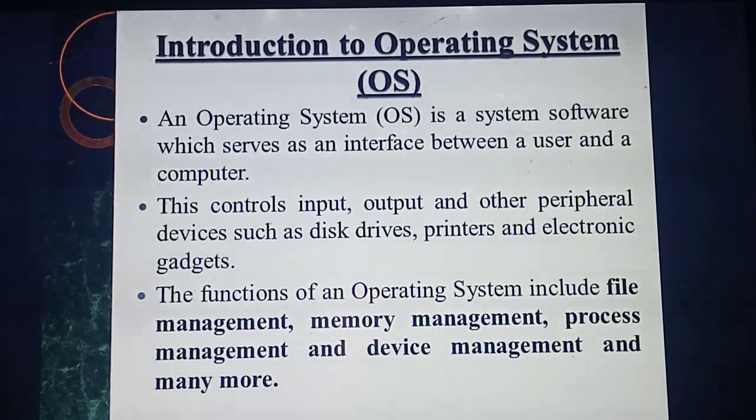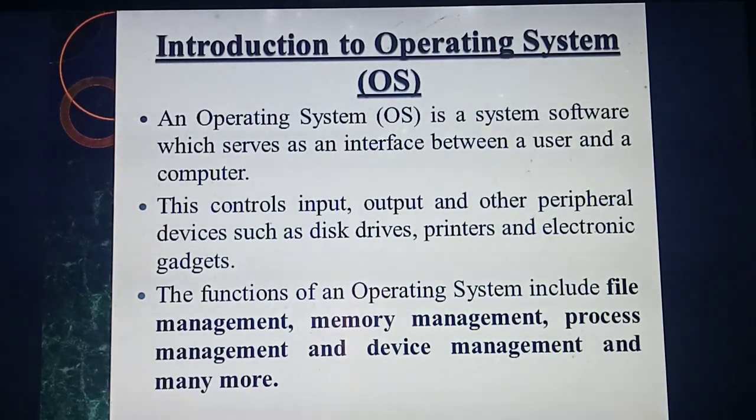Operating system is which kind of software? System software or application software? Operating system is a system software. So what's the use of this? Operating system is mainly used to interact with the user and the computer.